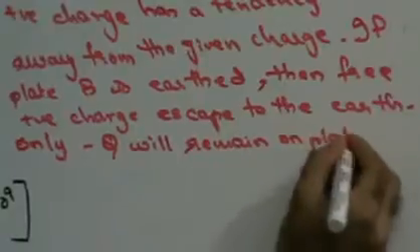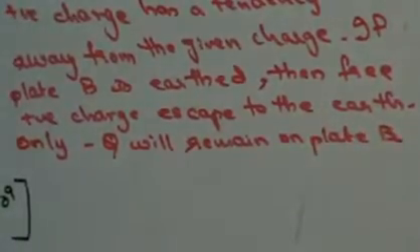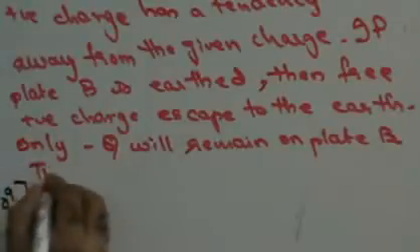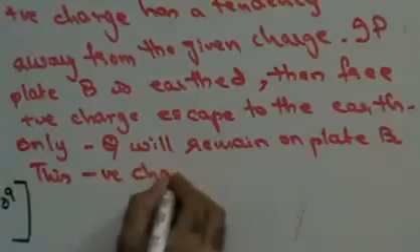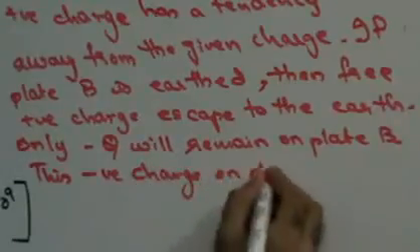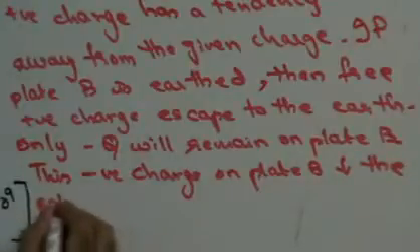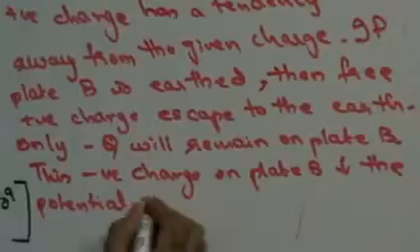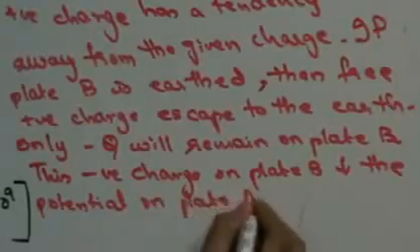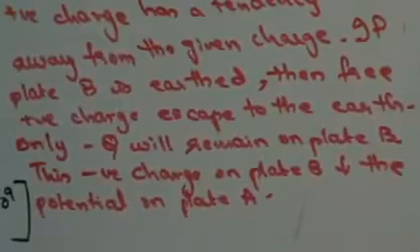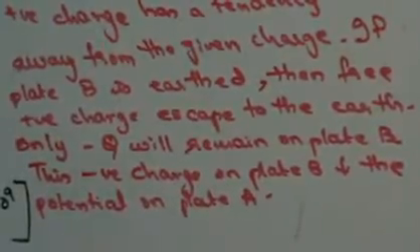Now this negative charge on plate B decreases the potential of plate A, because it is an opposite charge, therefore it will decrease the potential. This negative charge on plate B decreases the potential on plate A. Since it's an opposite charge, it will induce an opposite potential, and therefore it will reduce the potential on plate A,